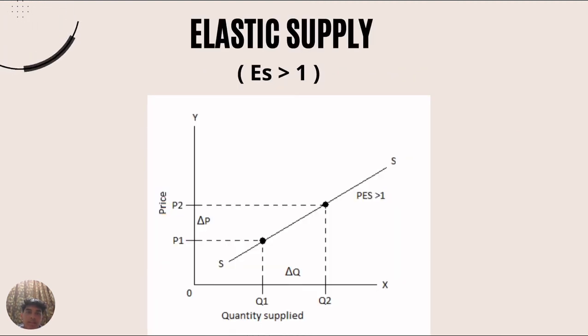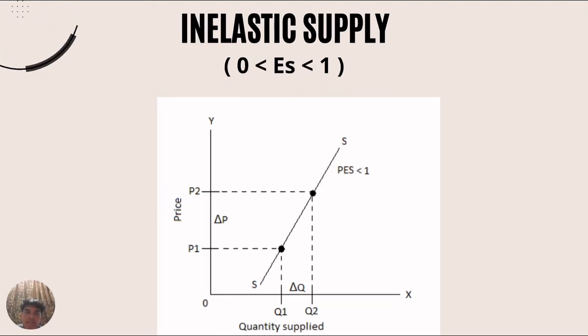For elastic supply, the percentage change in quantity supplied of the good is greater than the percentage change in price. The value of price elasticity of supply is more than 1, up to infinity. Next, supply is said to be inelastic when the percentage change in quantity supplied of the good is smaller than the percentage change in the price of the good.